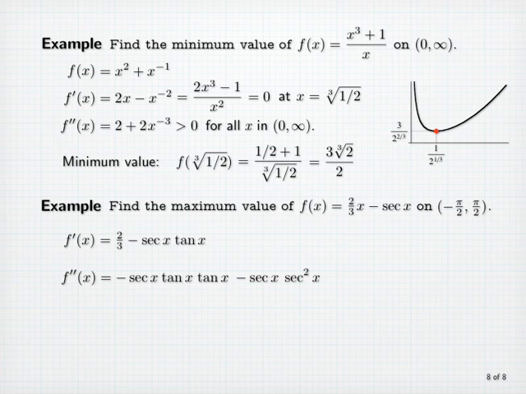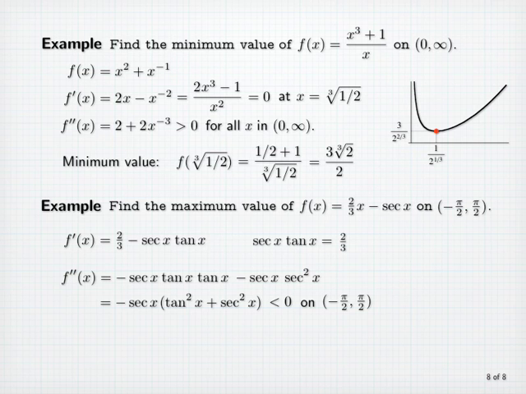We can now factor minus secant x from each term and observe that the other factor is tangent squared x plus secant squared x. Now, since secant x is positive when x is between minus pi over 2 and pi over 2, we conclude that f double prime of x is less than 0 on the interval from minus pi over 2 to pi over 2. Therefore, if f has a critical number in that interval, the value there must be the maximum value of the function on the interval. So let's look for critical numbers in our interval.